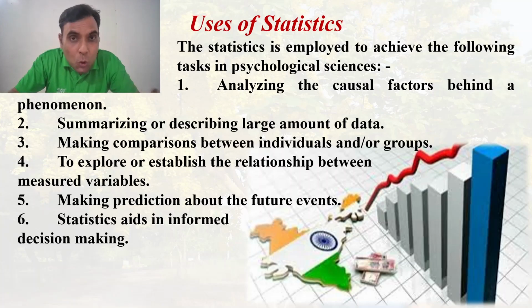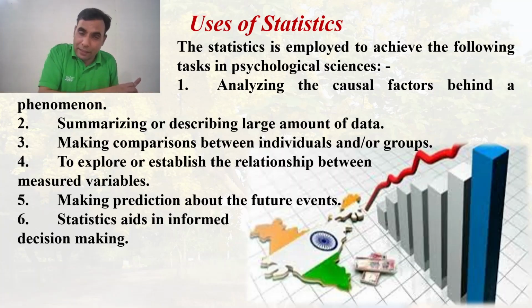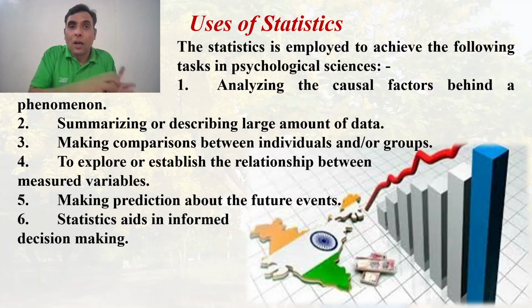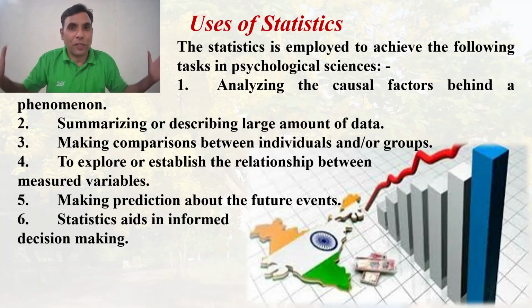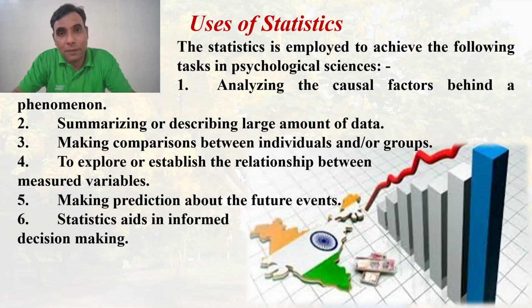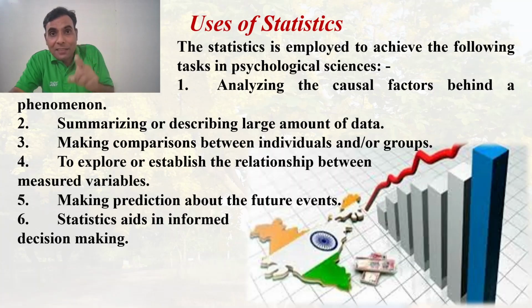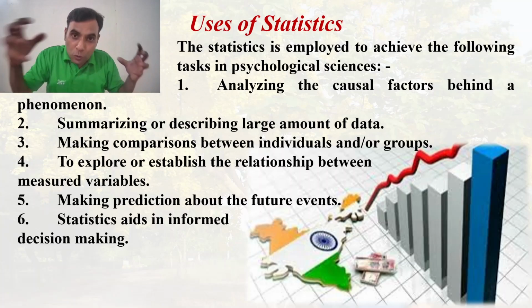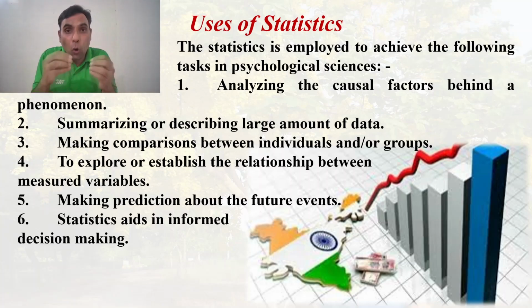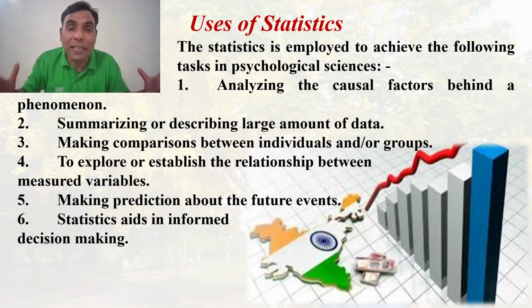Then the next use is establishing or exploring the relationship between measured variables. For example, intelligence is a measured variable. So what is the relationship between intelligence and academic achievement? Both are measured variables. So to establish or explore the relationship between the various psychological variables, we use statistics.